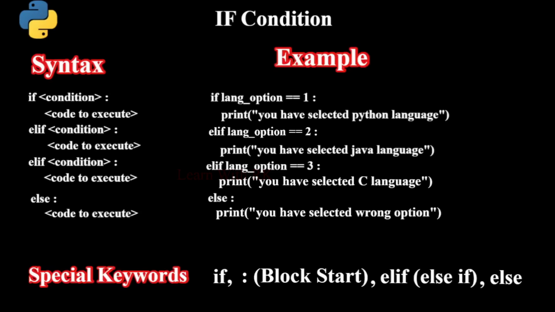Now let's see our second control flow statement. While loop. When will we use while loop statement? When we are not sure on how many times the loop will get executed, but we know only the condition when we want to stop the loop. During those cases, we should use while loop.